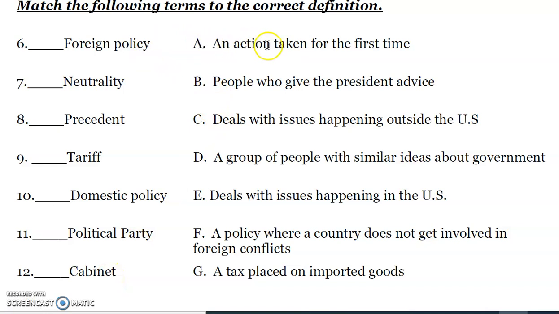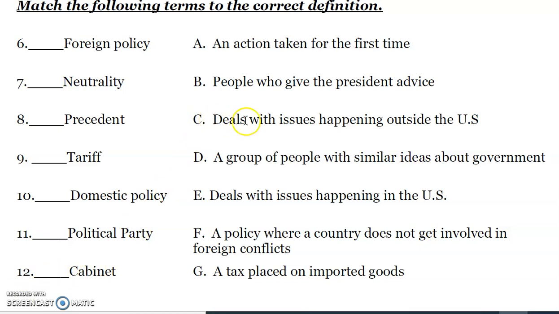A. An action taken for the first time. Will that be 6. Foreign policy, 7. Neutrality, 8. Precedent, 9. Tariff. B. People who give the president advice. Will that be 9. Tariff, 10. Domestic policy, 11. Political party, 12. Cabinet.